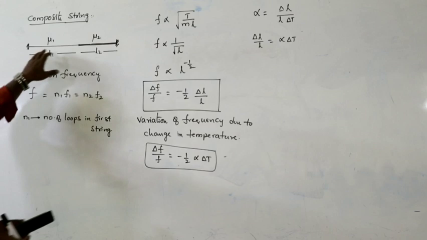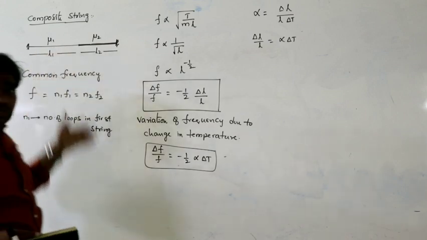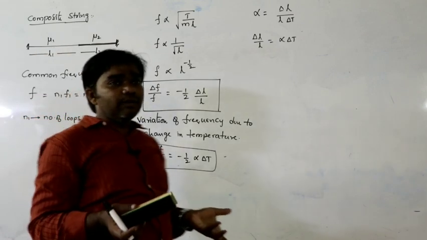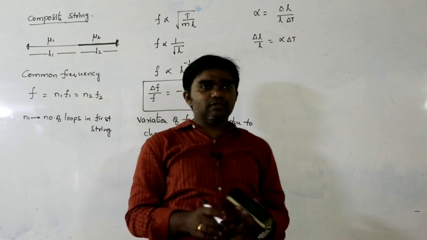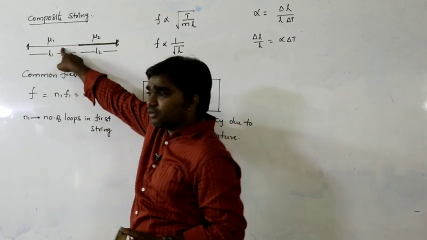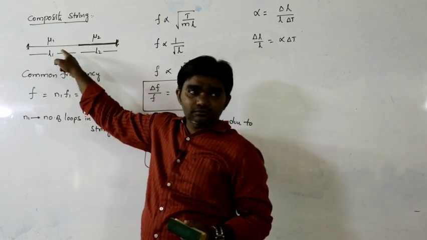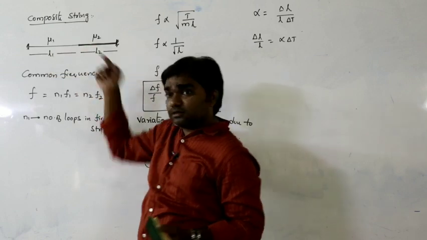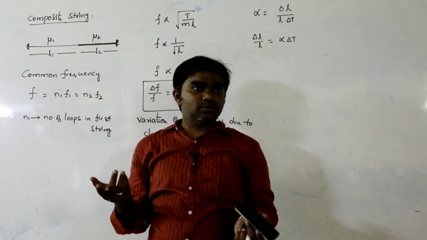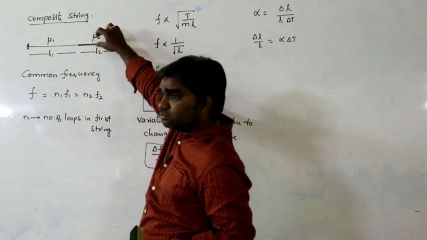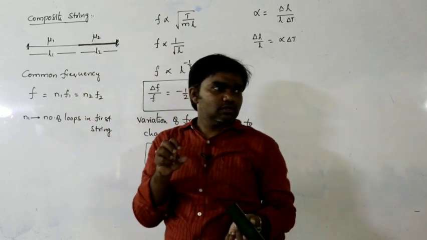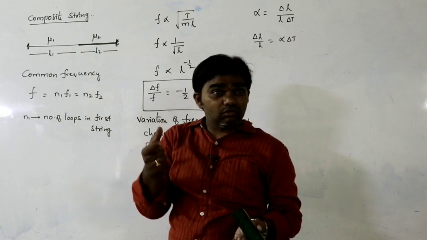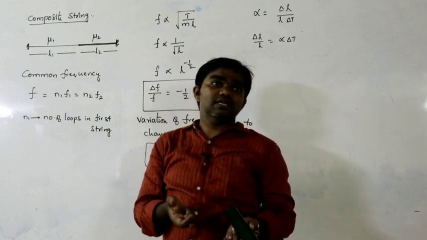Common frequency in the sense, due to the vibration, both the strings are not necessarily vibrating in the fundamental frequency. It need not necessarily be the fundamental frequency. Maybe it is vibrating with two loops and it vibrates with one loop depending on the situation. If the thickness is more, that means linear density is more, frequency is less.